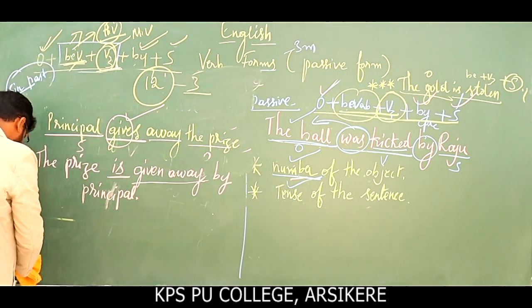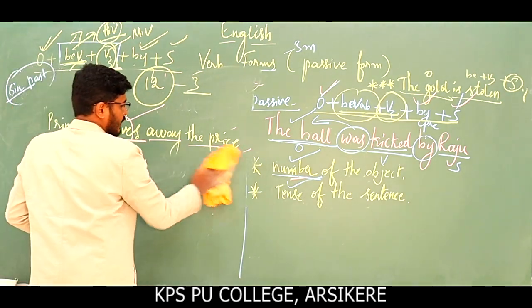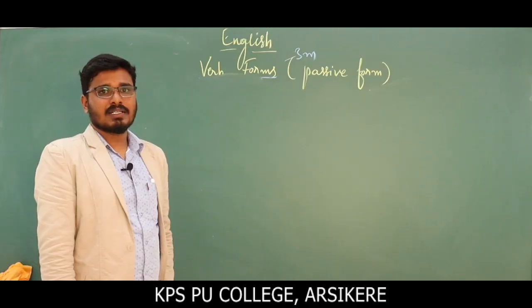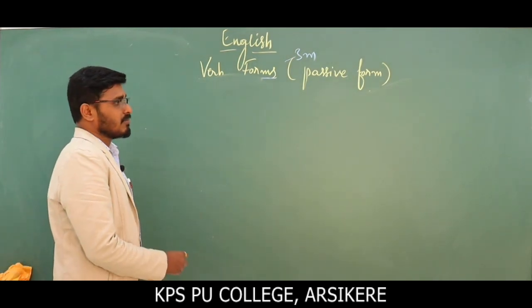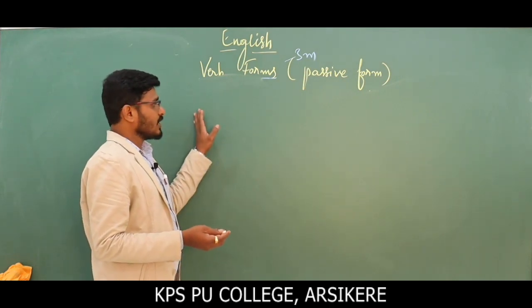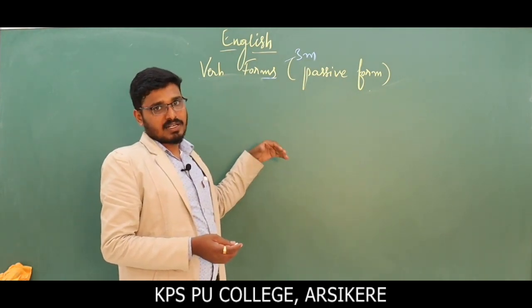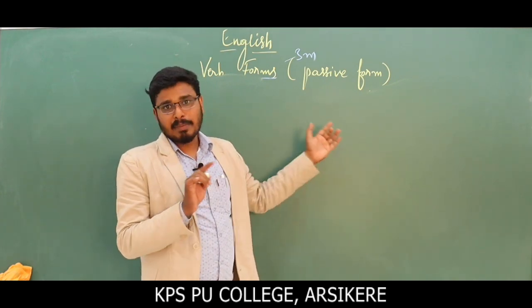Okay, so let us take one example from continuous tenses, maybe present continuous, past continuous or future. Let's continue to another example from continuous tense. There are three continuous tenses as we have discussed: present continuous, past continuous and future continuous, but future continuous cannot be passivized.